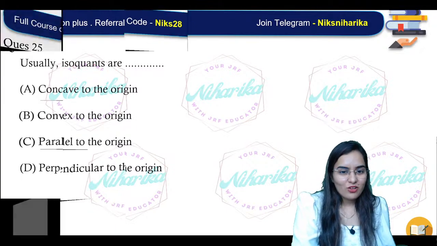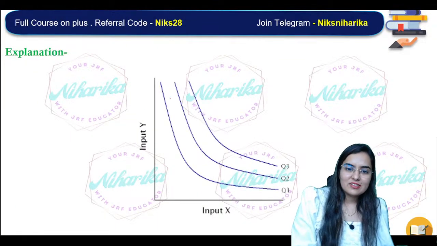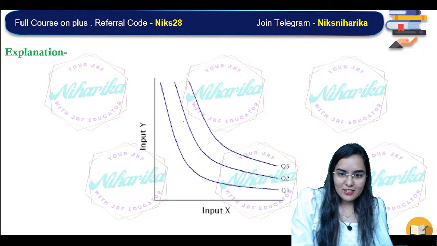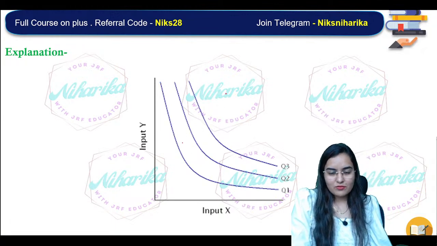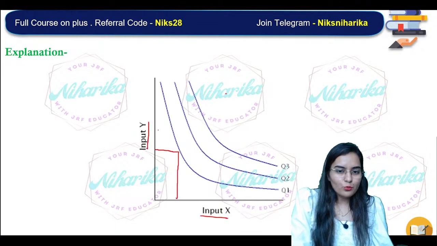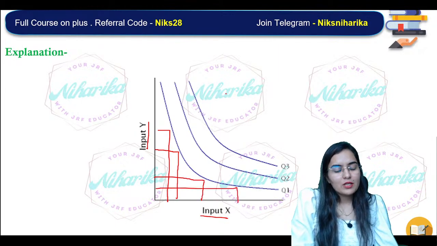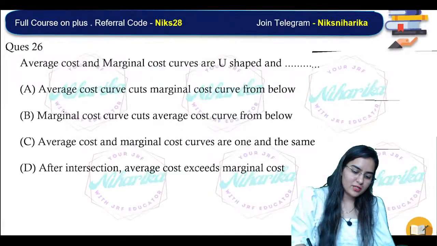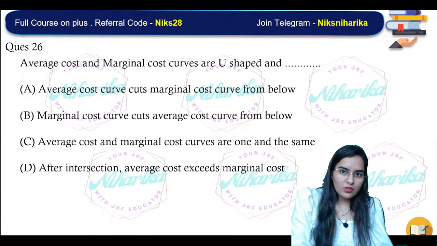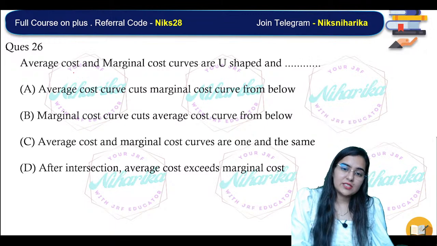Okay, here, convex to the origin. Have we done this? Yes, of course, we have done this. Okay, this isoquant, convex to the origin, where input x and input y will give the same output. Any combination of two inputs will give the same output. Okay, it's not the PPC curve, it's not the indifference curve, it's isoquant.